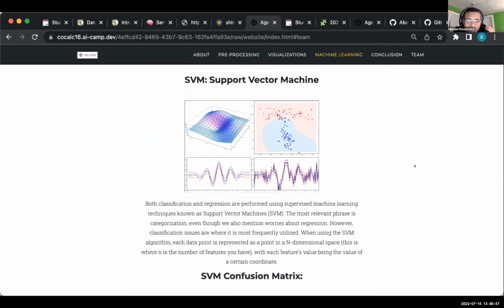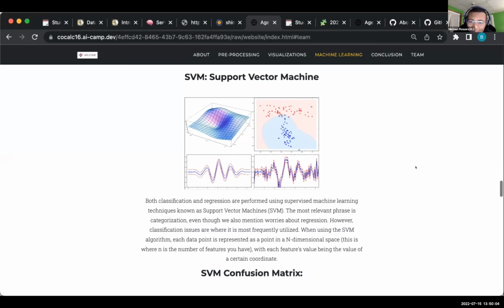This next part is going to be about SVM, which stands for support vector machine. Both classification and regression are performed using supervised machine learning techniques known as support vector machines, or SVM. The most relevant phase is categorization, even though we also mentioned worries about regression. However, classification issues are where it's most frequently utilized.